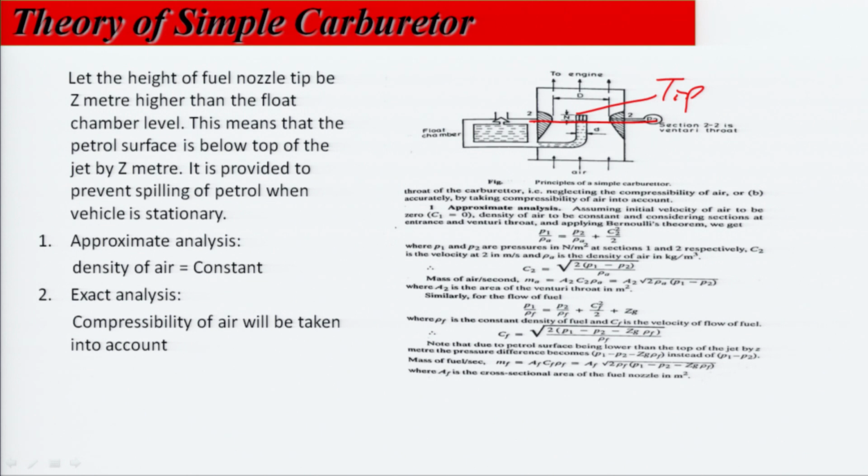So we will evaluate the air-fuel mixture with the help of this device, and here we will consider two analyses. First is the approximate analysis, where we consider that the density of air remains constant as air flows from this point to this point, and fuel flows from this point, and the mixture is formed here.